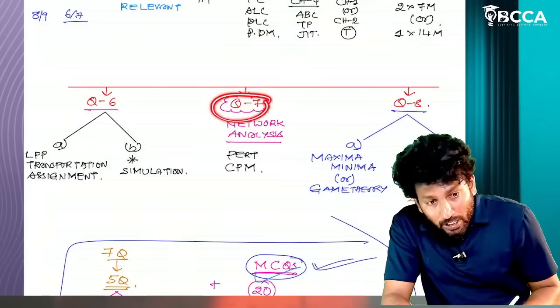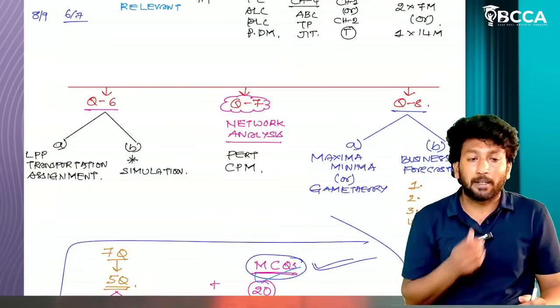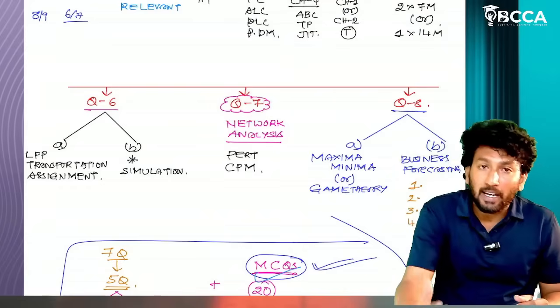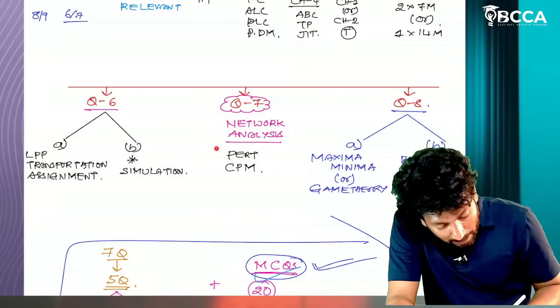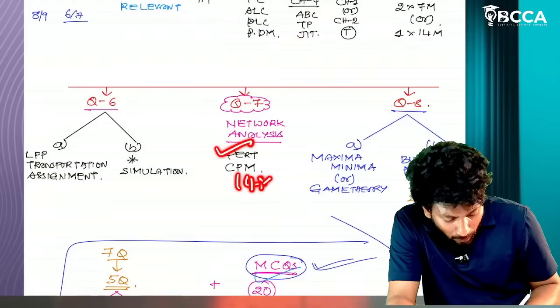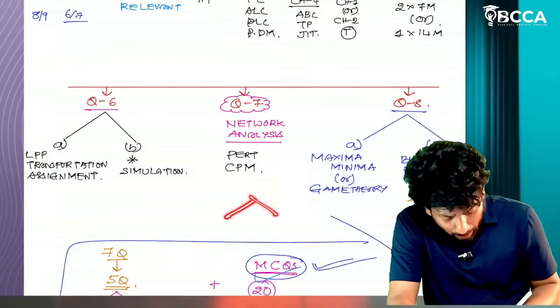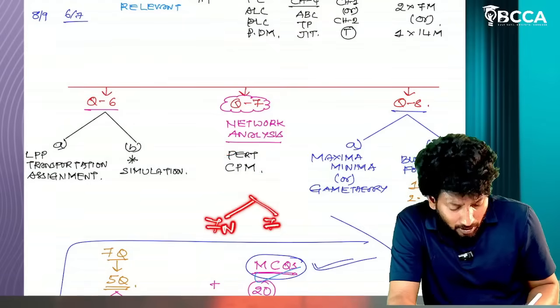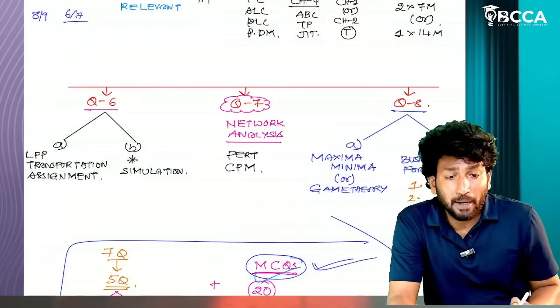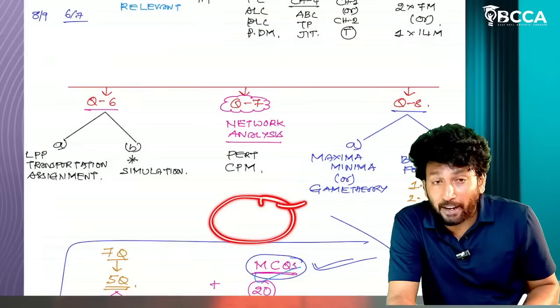Now coming to question number 7, network analysis, sir. For this network analysis, most of the times they have been asking a single 14-mark question. But in some MQPs they have given a 7-mark network analysis and a 7-mark learning curve question. But this pattern is not being asked in the final examination.